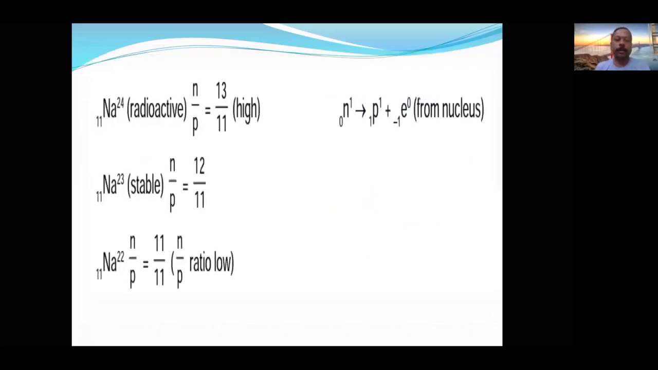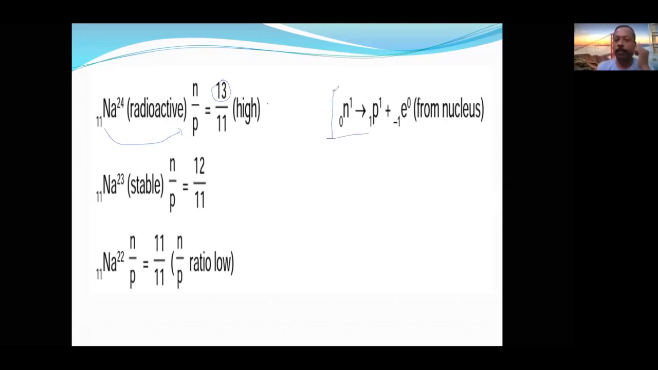Now let us see some more options and you will decide which option is better. So let us take sodium 24, with atomic number 11. Here 11 means the number of protons is 11. The number of neutrons will be mass number minus atomic number, so 24 minus 11, that is 13. So 13 by 11, it is high. Whenever the N by P ratio is very high, then what is the option? Beta emission.